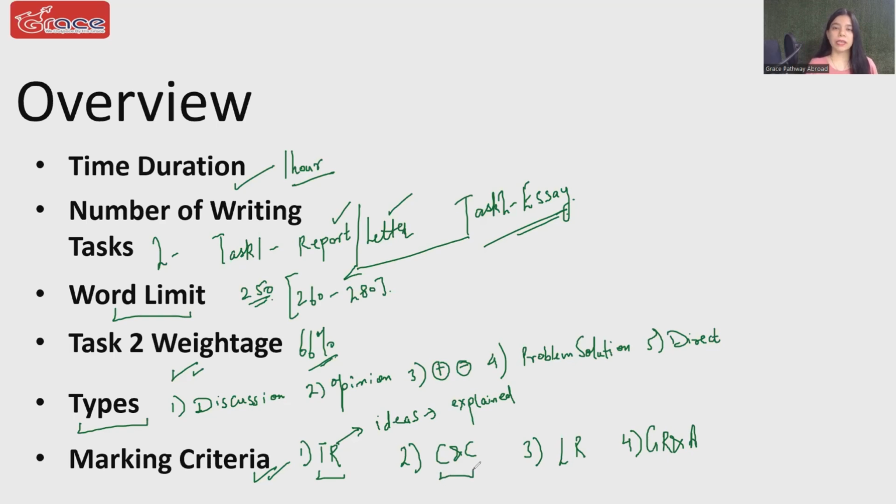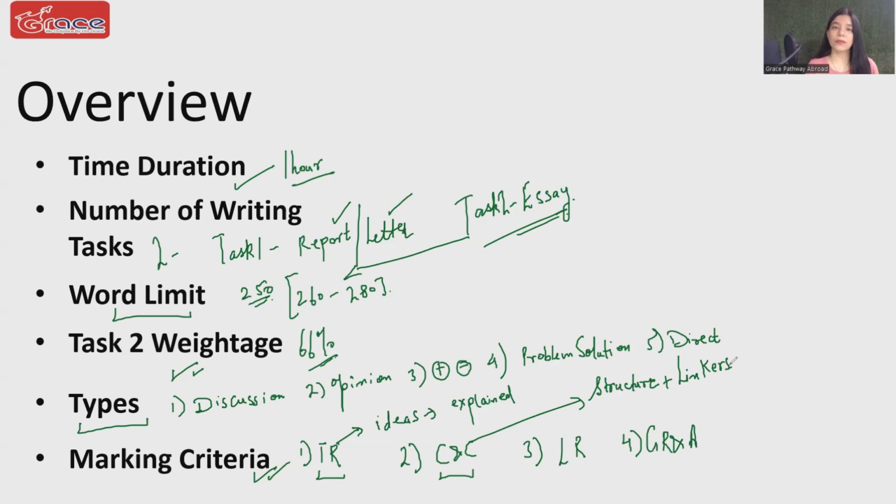Coherence and cohesion means logical flow of information. It should not appear as if you are abruptly jumping from one idea to another. There should be good connectivity between your sentences. So in simple terms, for that connectivity, for that logical flow, please follow the structure that we are teaching you in this video. Apart from that, you need to ensure usage of linking devices, linkers, and you need to use them aesthetically wherever they are required.